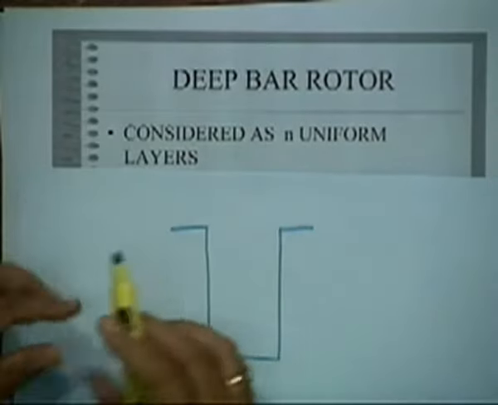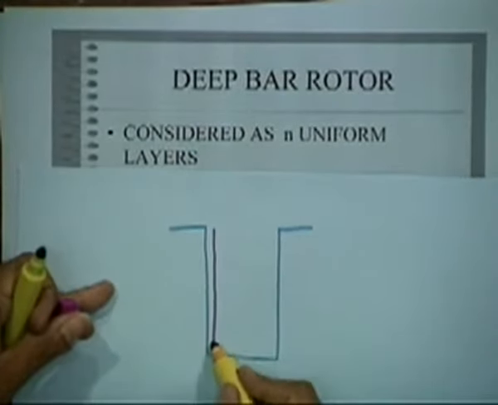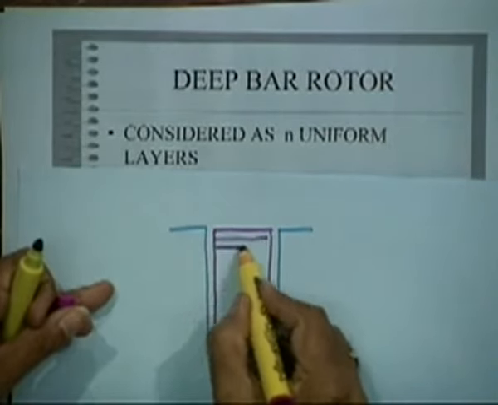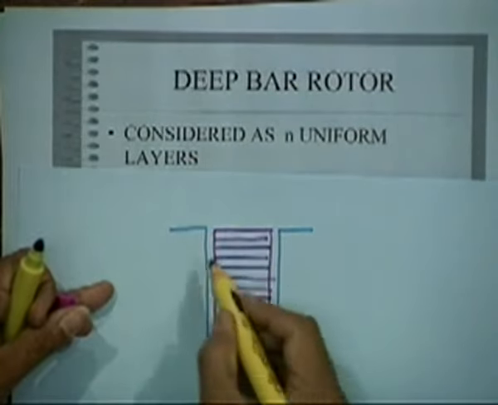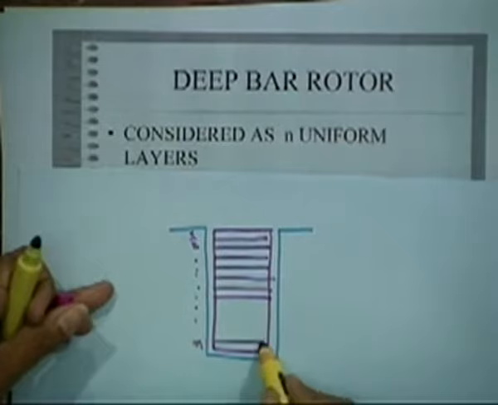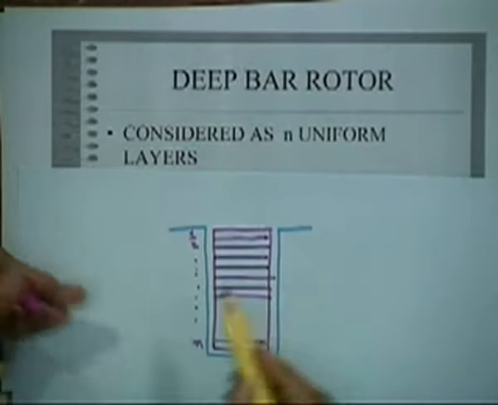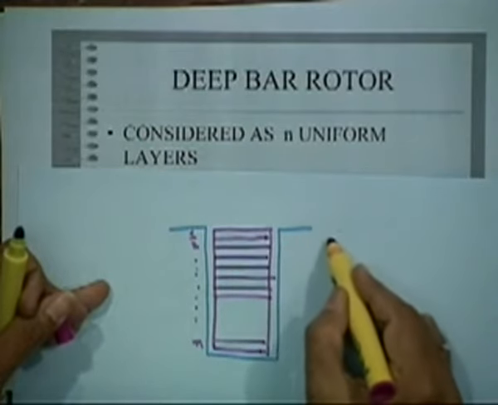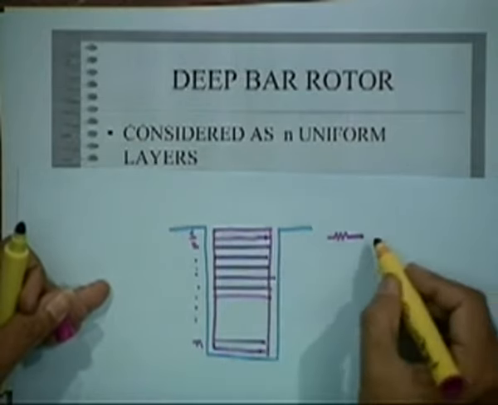It is filled fully with conductor inside the deep slot, so you can split it into several layers: layer 1, 2, up to layer n. Each layer, if of uniform thickness, will have the same R, but its own reactance.